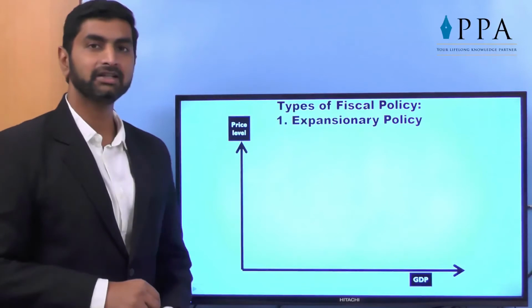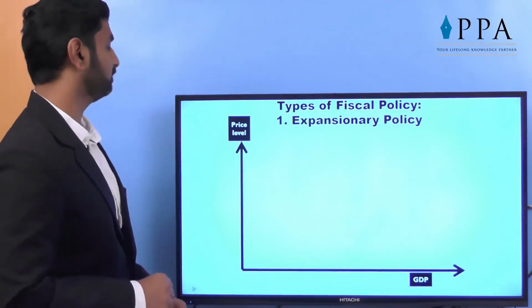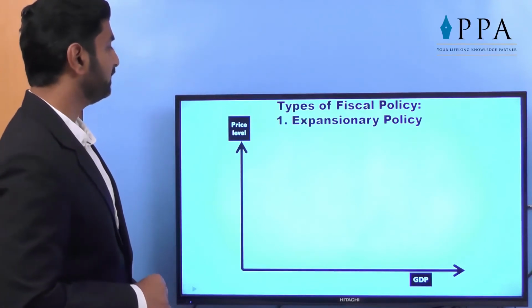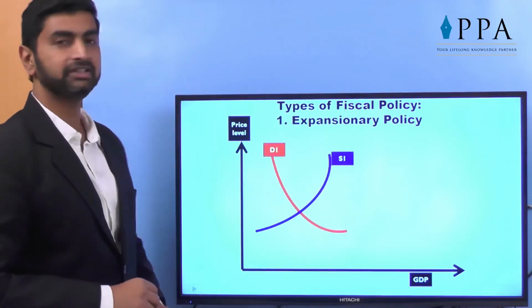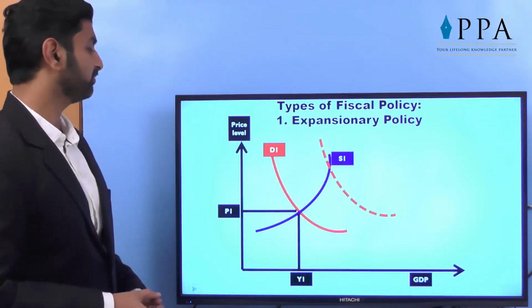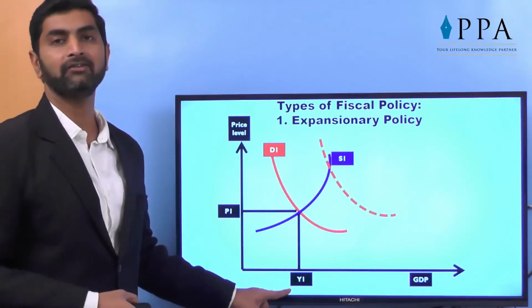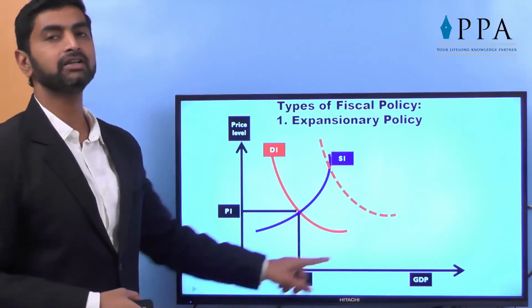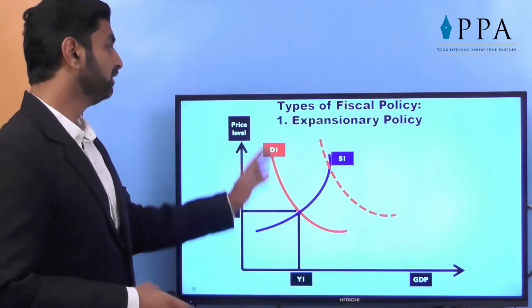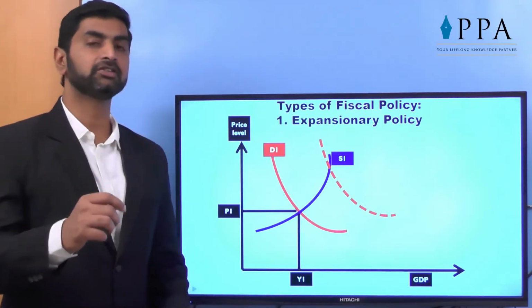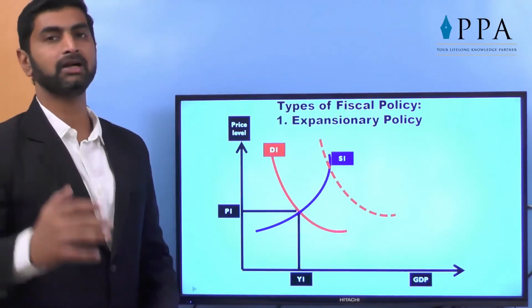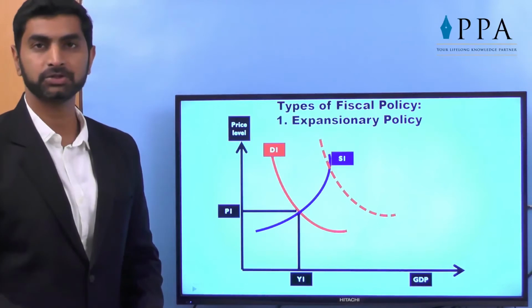Let's see how exactly the demand is increased. As we can see, on the x-axis we have GDP and on the y-axis price level. This was our demand and supply curves D1 and S1. So here comes the price and this is the overall Y. Y means yield. This was the yield which is called GDP in the economy. So this is the demand, this is the supply. Now government takes some steps so that demand will increase. How will demand increase? Let's say employment opportunities are given.